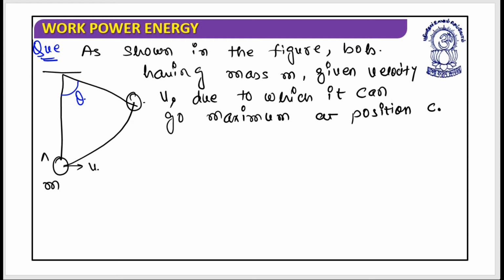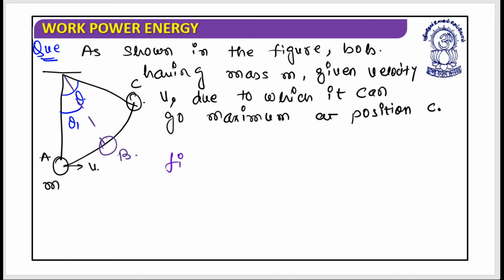Yes, this is position A, this is C, and one more position would be there, which I can show something like this. This is position B, and this angle, let's say, can be represented as theta 1.